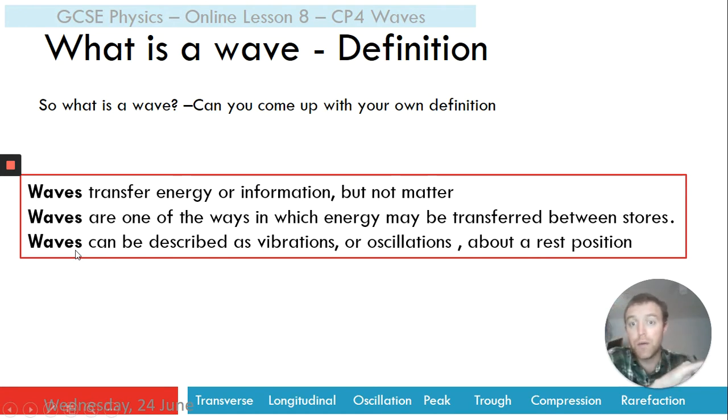Waves can be described as vibrations or oscillations. Oscillation is another word for vibration, about a rest position. So that might seem a bit confusing, but if you take one particle, for example, in our sound wave, and you have a speaker which is vibrating, our air molecule will vibrate or oscillate about a rest position. Its rest position could be this, and it vibrates like this. It comes back to its rest position, which will be in the middle. So if you didn't get any of those 3, then please include that in your definition for a wave.